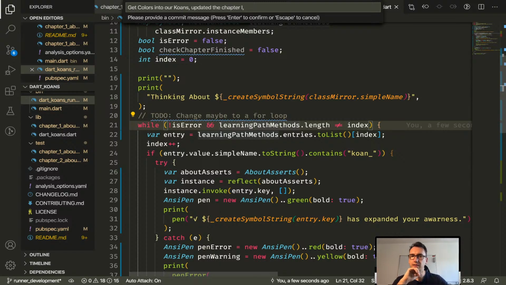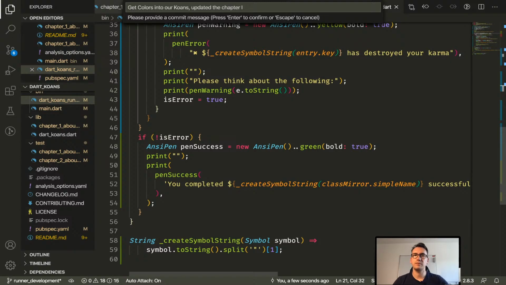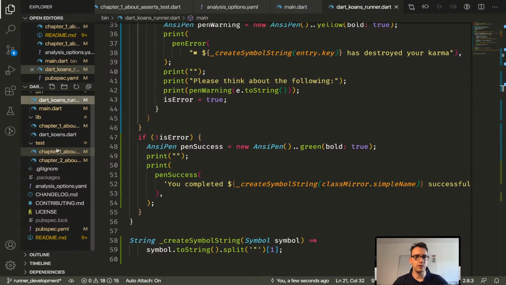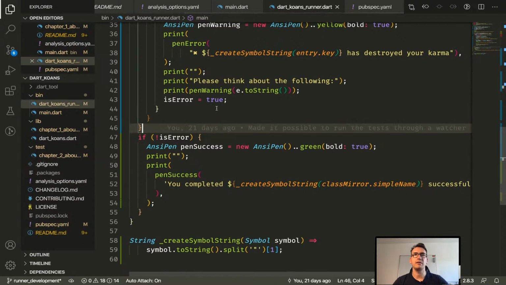Is there anything else that we did that I missed? No, too expensive, I know, no worries. Okay, update to chapter 1, and what did we also do? Improved the testing. But before I do that, I will also remove the test here completely, so that we don't come into that.